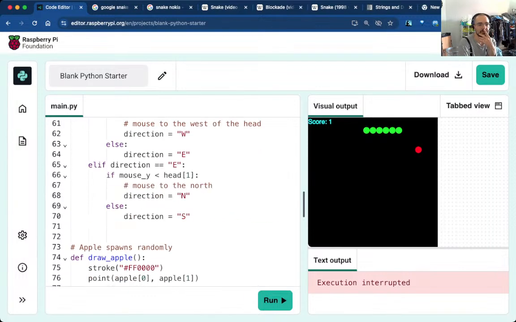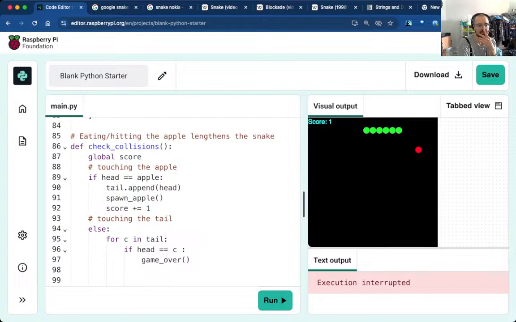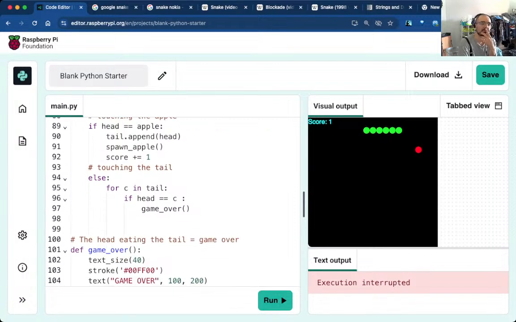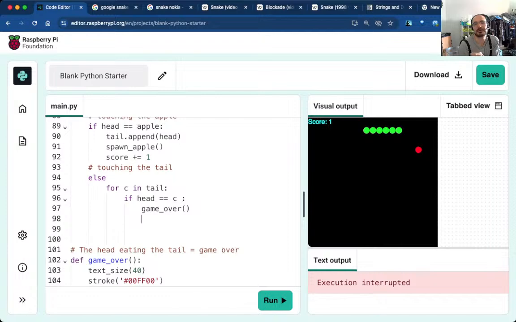What I would like to change is this guy, right? What we want to check is that the coordinate of the head matches by value, not by reference, any of the coordinates in the tail. So else, we can say any. Okay, just check this out. Let me have this moment.